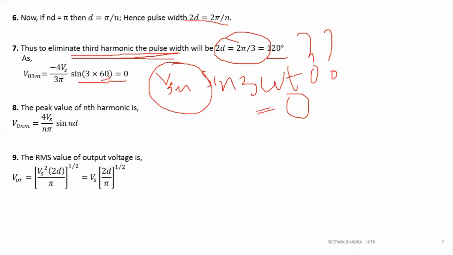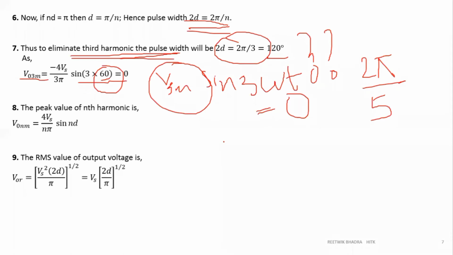Because sine pi is how much? 0. So sine 3 into 60 is equal to sine 180. So sine 180 is 0. So V03m is equal to 0. So how you will choose this 60 value? By substituting 2d is equal to 2 pi by n. Now if you want to eliminate fifth order harmonic, it will be 2 pi by 5.